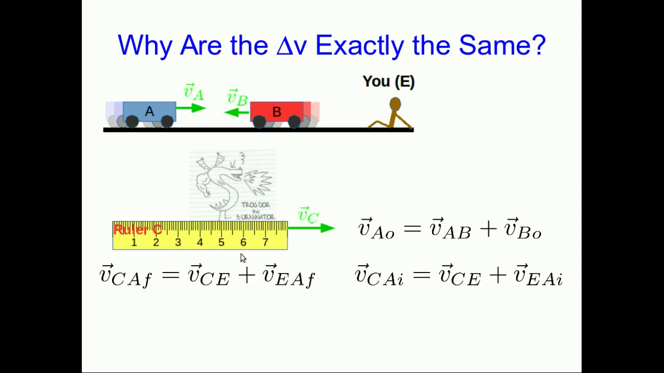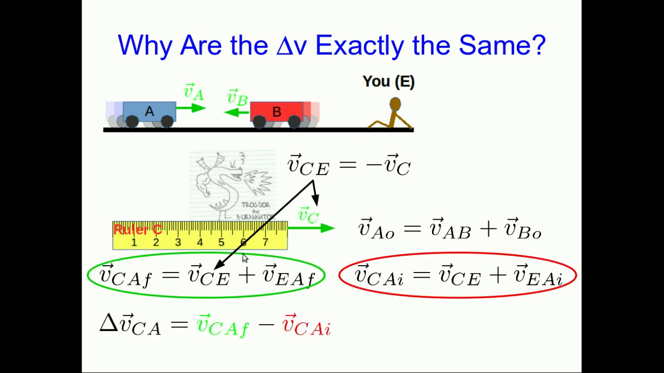And you might be wondering why VCE has no F or I on it, but that's constant, right? The ruler C is moving at a constant velocity relative to the Earth, and so VCE doesn't change, and I don't need an initial or final subscript on it. And just note that VCE would be nothing more than negative VC. So as long as we know this velocity of this ruler, we know that. Although it's going to turn out to be totally irrelevant. You'll see we don't even need to know this.